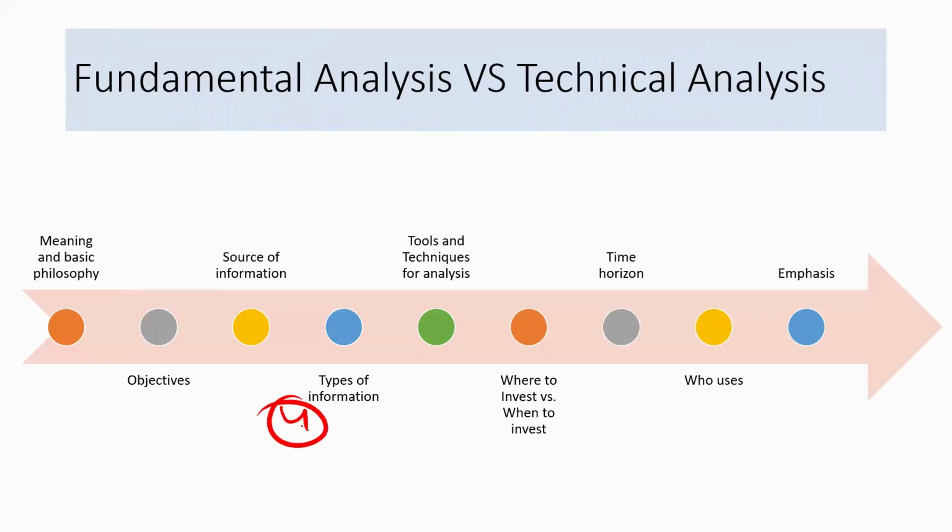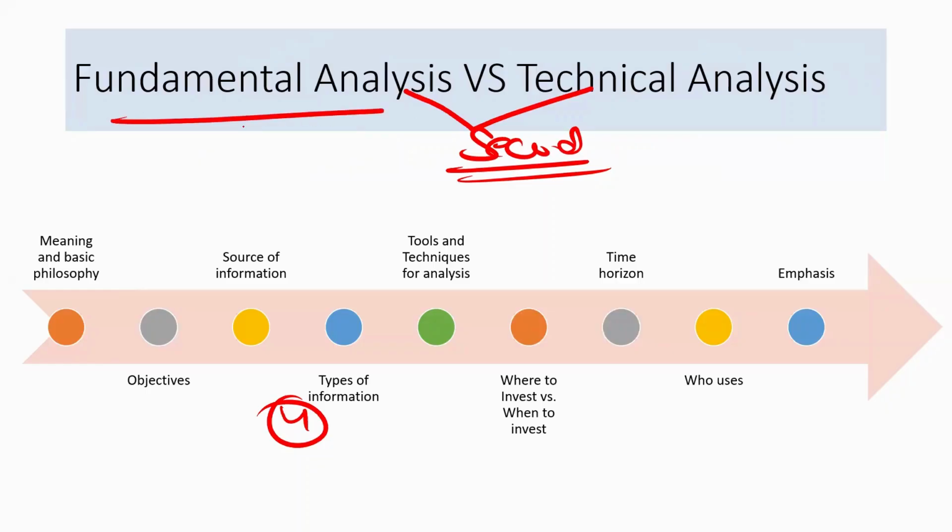Next is the type of information. Okay? Type of information is more or less similar to the source of information. Both of them depend upon the secondary data which is available to us. Okay? And fundamental analysis requires extensive information.